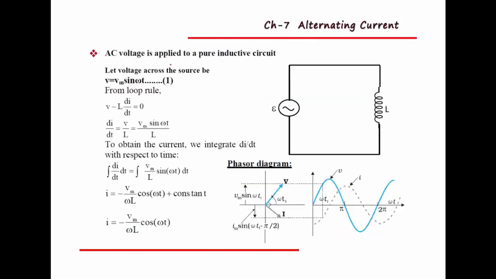And the second one is AC voltage applied to a pure inductive circuit. So when AC voltage is applied to an inductor, what changes occur, or what is the phasor difference between current and voltage? Again we can use V equal to V0 sin omega t. This is the voltage across the source, and after deriving this equation we can get the final equation as I equal to I0 sin (omega t minus pi by 2).